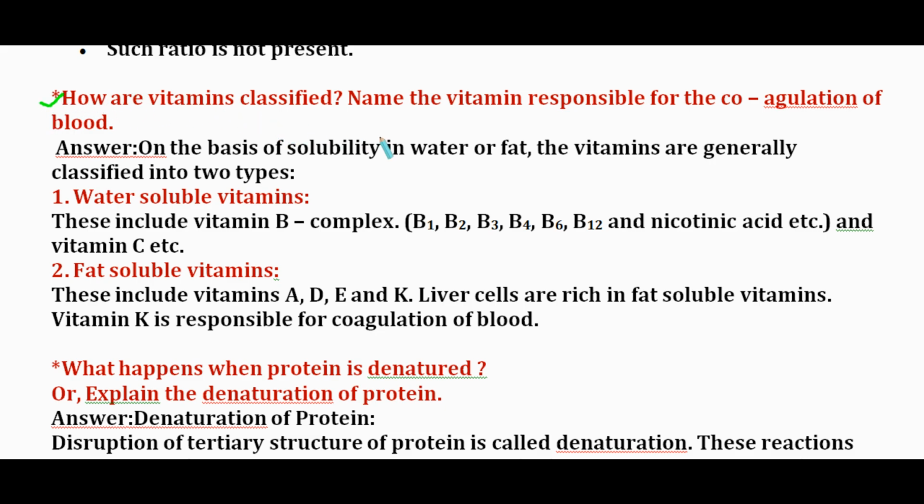How are vitamins classified? Name the vitamin responsible for the coagulation of the blood. On the basis of solubility in water or fat, the vitamins are generally classified into two groups. Water soluble vitamins include vitamin B complex, that is B1, B2, B3, B4, B6, B12, and nicotinic acid, and vitamin C. Fat soluble vitamins are vitamin A, vitamin D, vitamin E, and vitamin K. Liver cells are rich in fat soluble vitamins. Vitamin K is responsible for the coagulation of blood.